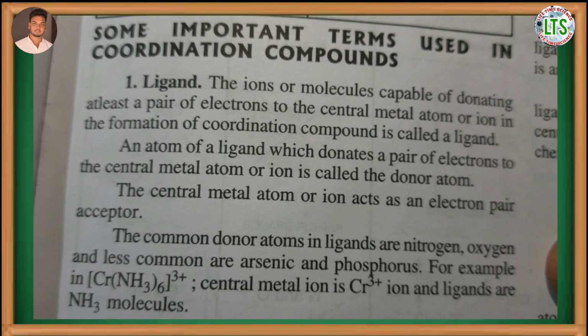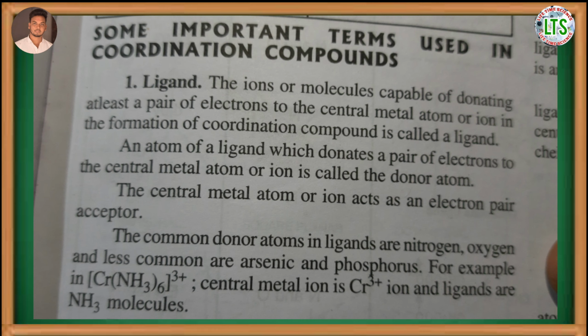The ions or molecules capable of donating at least a pair of electrons to the central metal atom or ion in the formation of coordination compound are called ligands. Remember once again, the ions or molecules capable of donating at least a pair of electrons to the central metal atom or ion in the formation of coordination compound are called ligands.